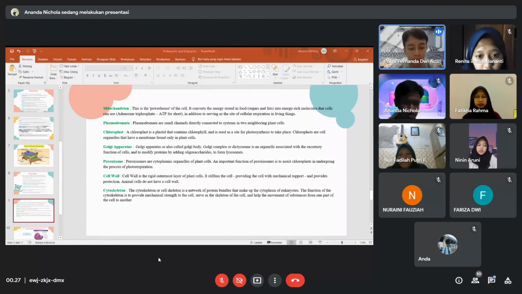Next, cytoskeleton. The cytoskeleton, or cell skeleton, is a network of protein bundles that make up the cytoplasm of eukaryotes. The function of the cytoskeleton is to provide mechanical strength to the cell, serve as the skeleton of the cell, and help the movement of substances from one part of the cell to another.